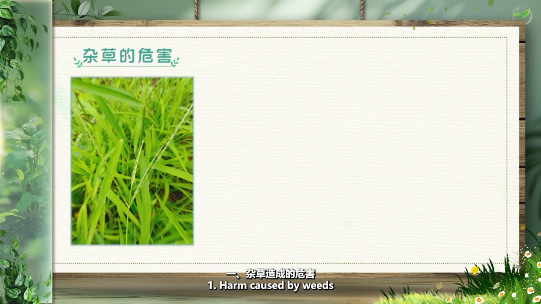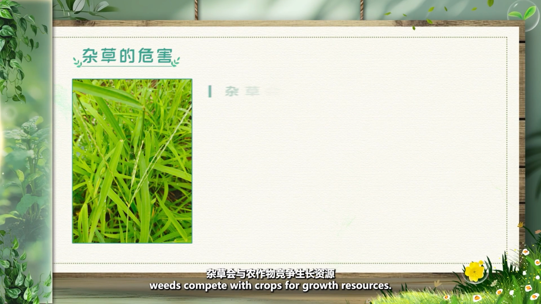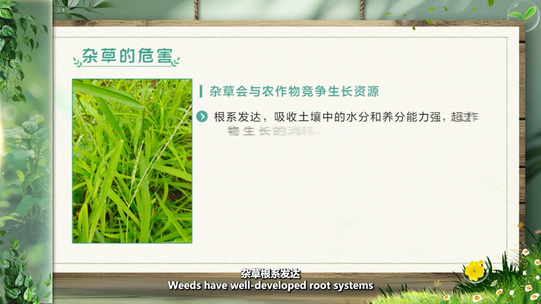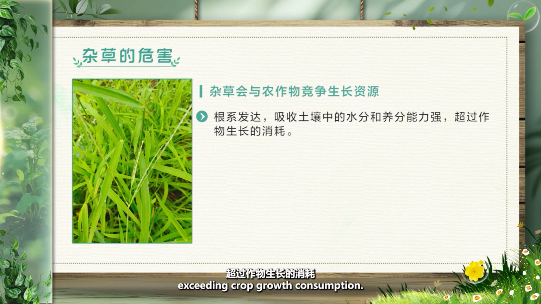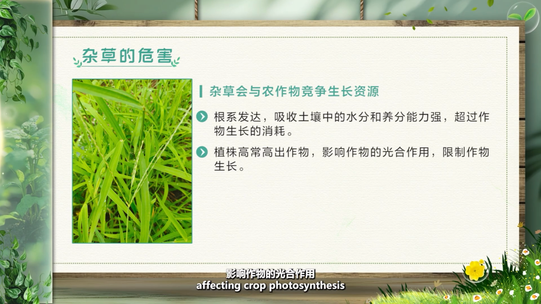1. Harm caused by weeds includes the following aspects. First, weeds compete with crops for growth resources. Weeds have well-developed root systems with strong ability to absorb water and nutrients from soil, exceeding crop growth consumption. Weed plant height often exceeds that of crops, affecting crop photosynthesis and limiting crop growth.